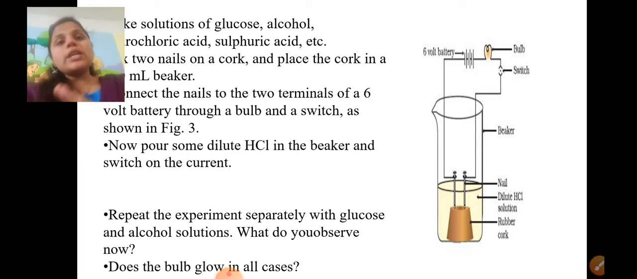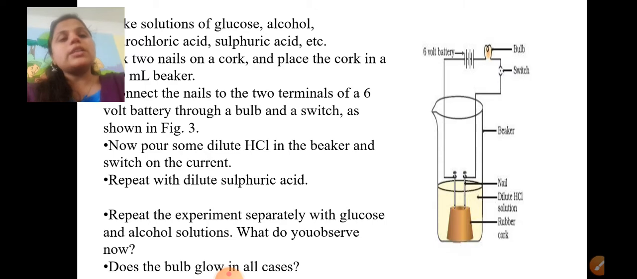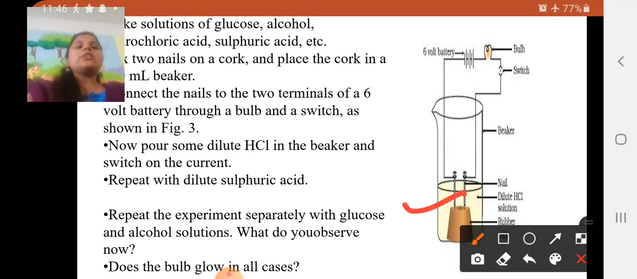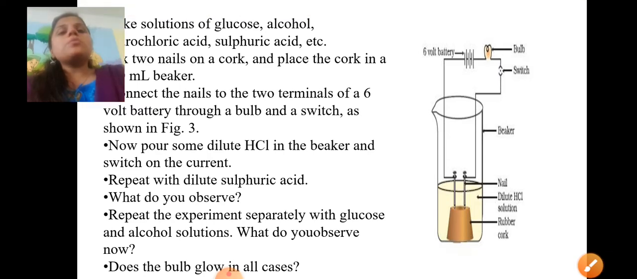You have to pour the HCl solution into the beaker. You can see here it is filled with the HCl solution. What happens if you repeat this again and again? You have to do it at least two to three times, twice or thrice, only then will you get the observation. Otherwise, if you go for the results suddenly, it will not come. So let's check the observation. What are the observations? Let's see.